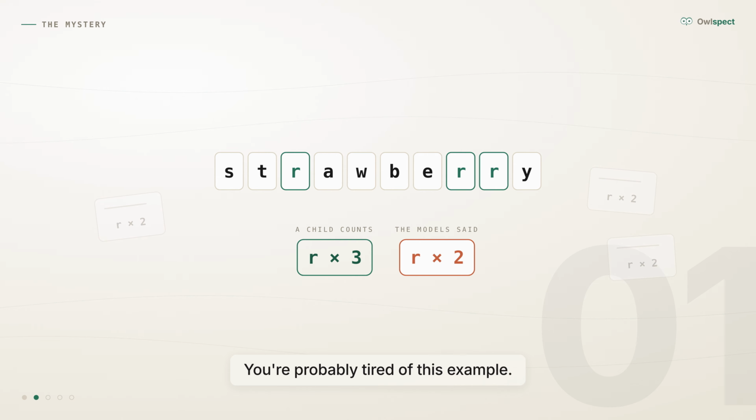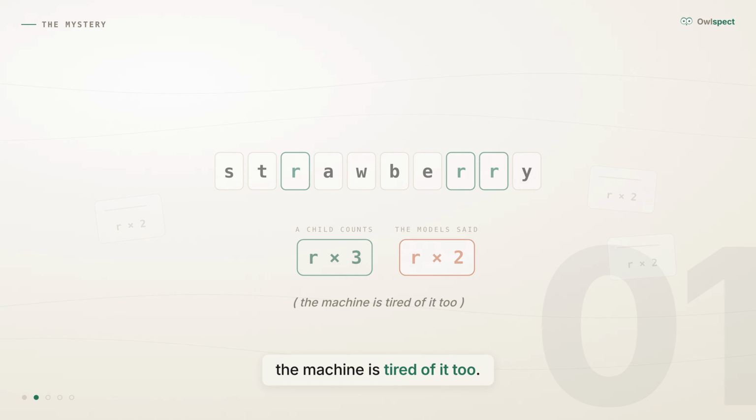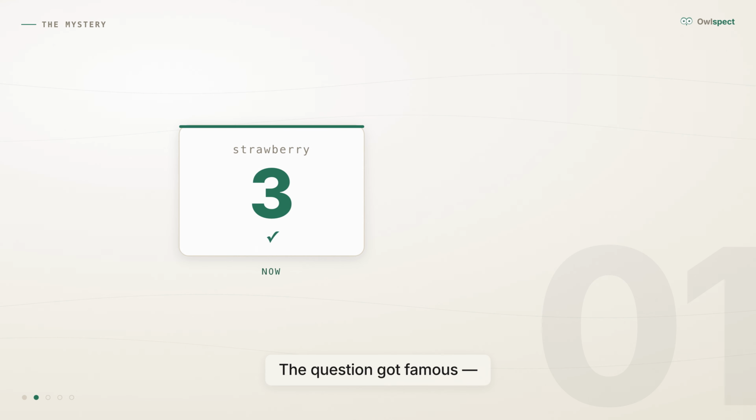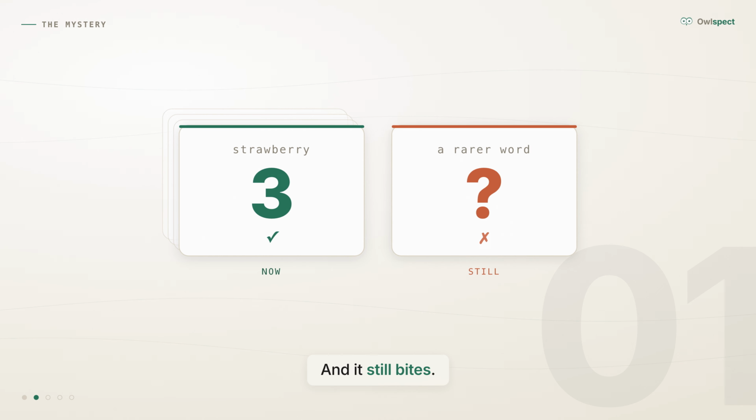You're probably tired of this example. Here's the thing. The machine is tired of it too. Ask today, and most big models get it right. The question got famous, and today's models have learned this one. But the reason it happened is still in there. Memorized answers hide the seams without removing them. And it still bites. On words nobody memes about.